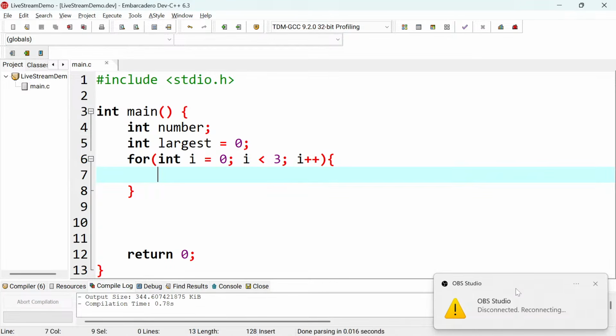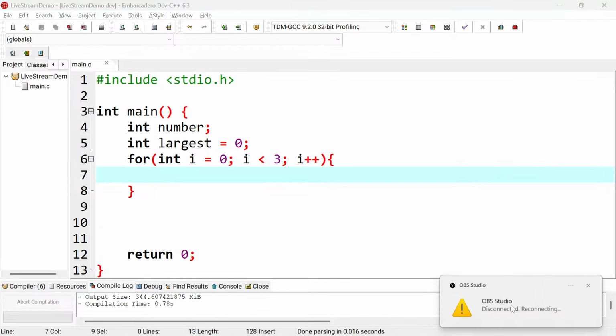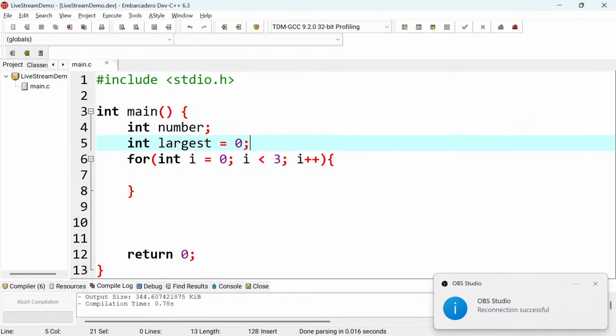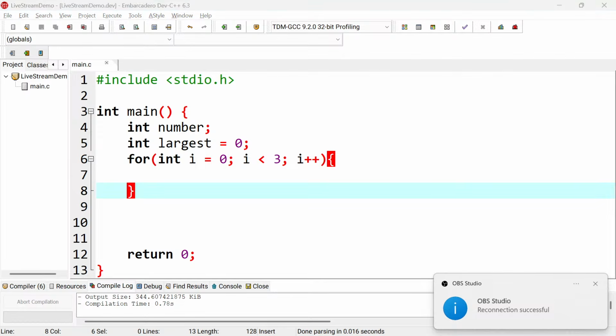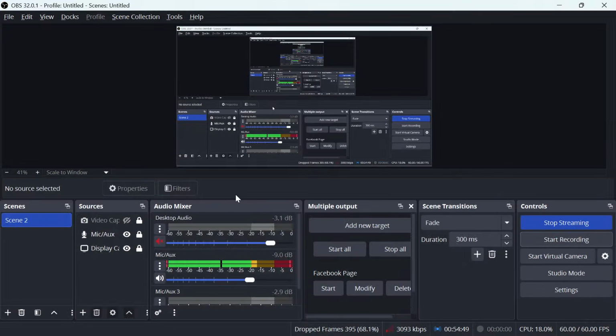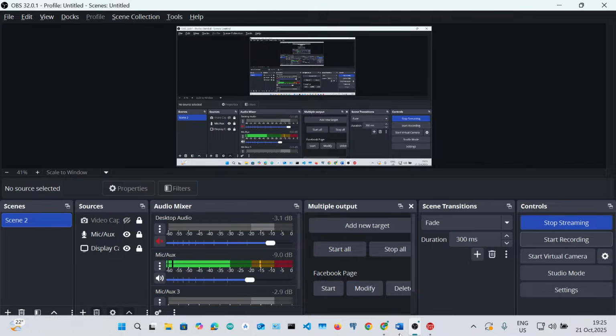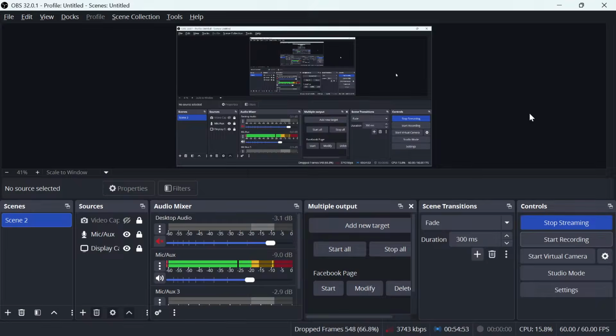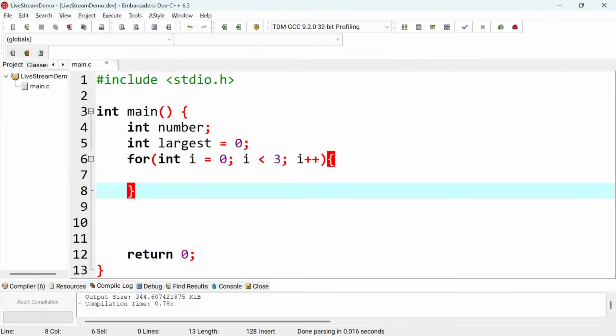Sorry, I think I was having a challenge with my network, but I think it's now connected again. I don't know what's happening with my network. I hope we are getting the signal on that side.